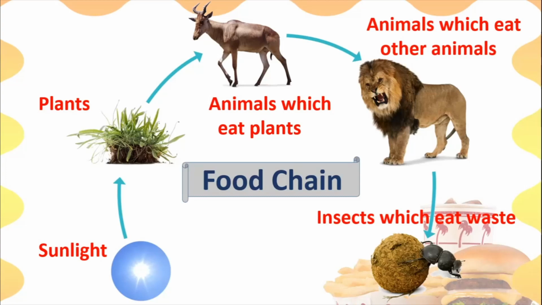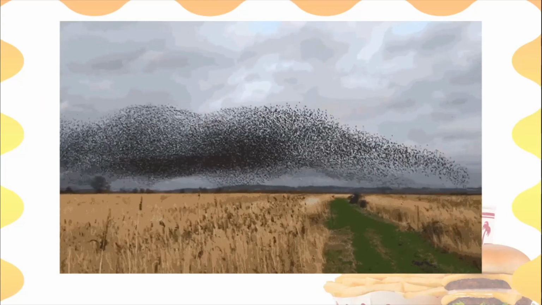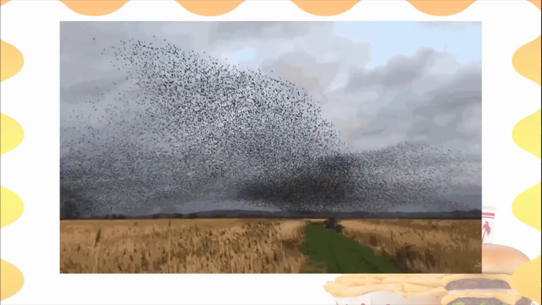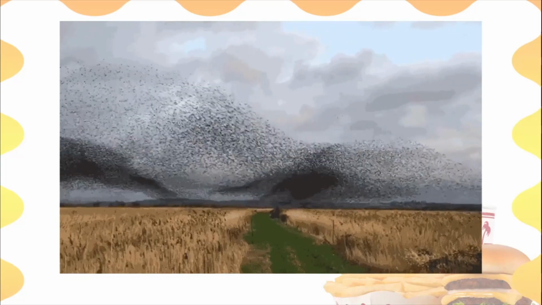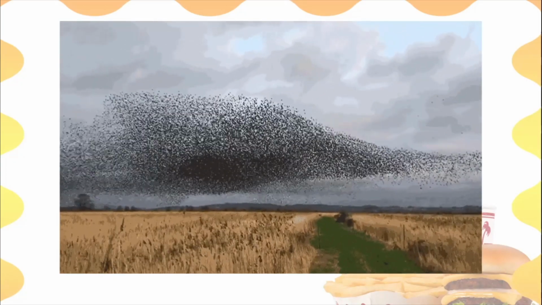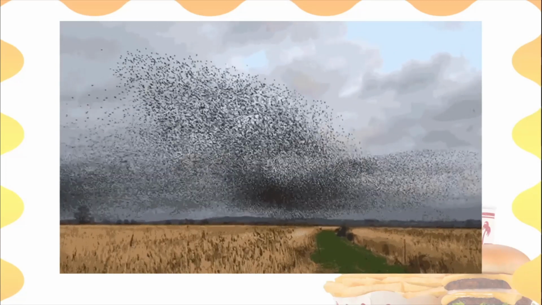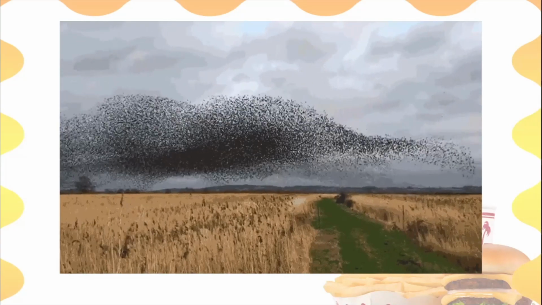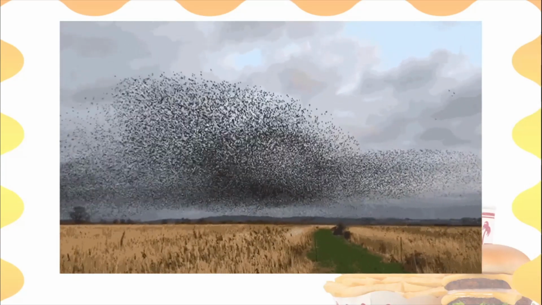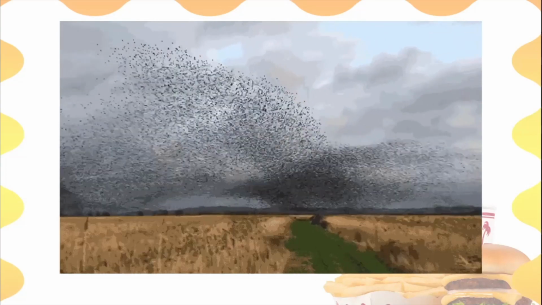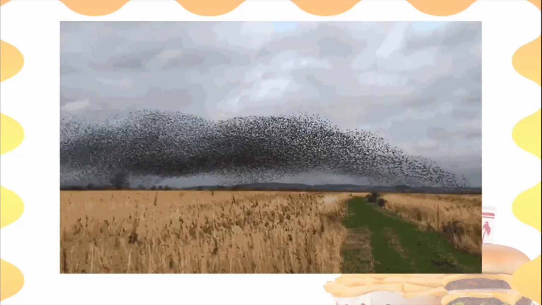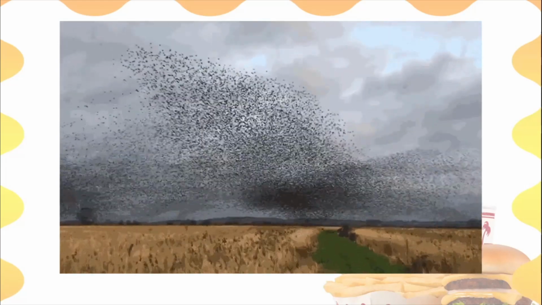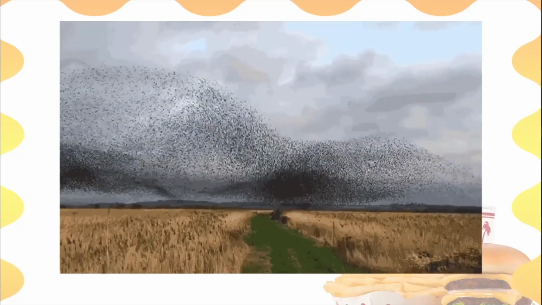Now since we are talking about these little insects, let us see what they eat. Before that, let us talk about the birds. So see, what are these? These are so many birds. They are birds, okay? They are not insects. They are birds. But they are huge in number. And what do they do? They attack the crops. So you can see the field there, which is ready to be harvested. So that is, I think, jowar or bajra or something like that. And these birds, they come in these huge numbers and they eat away and they destroy the entire crop. They destroy the entire field.